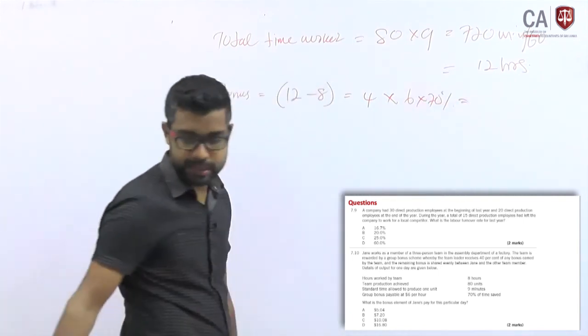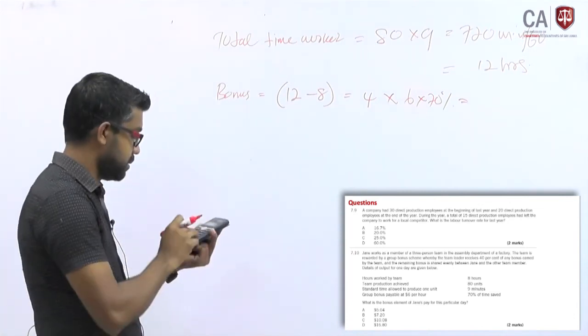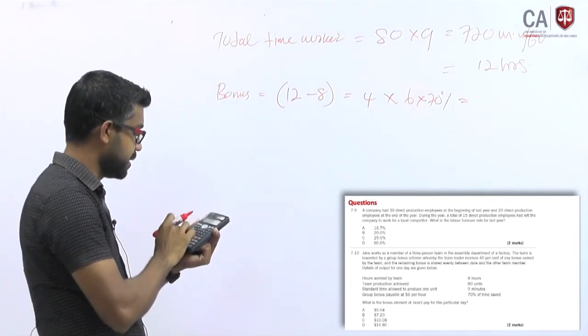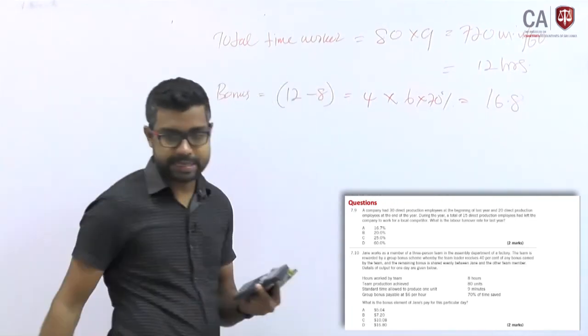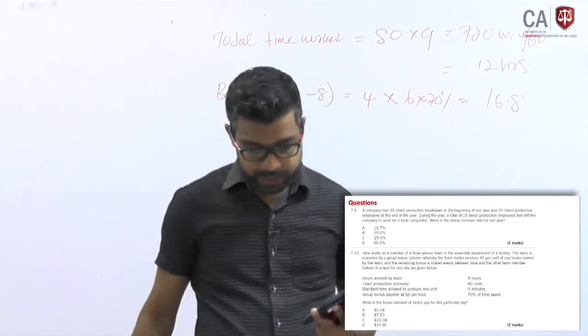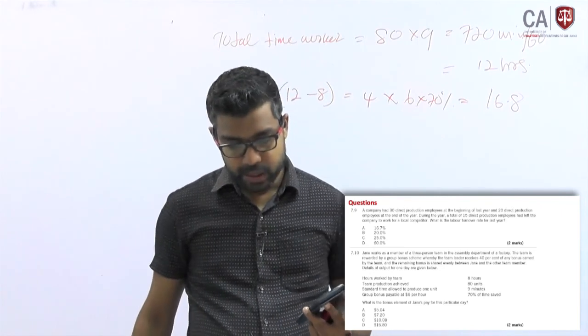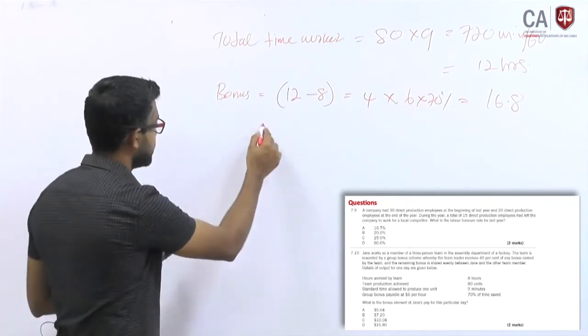This is the total bonus element. 4 into 6 into 70%, 16.8. So from this 16.8, you are eligible for Jane's portion you are calculating.